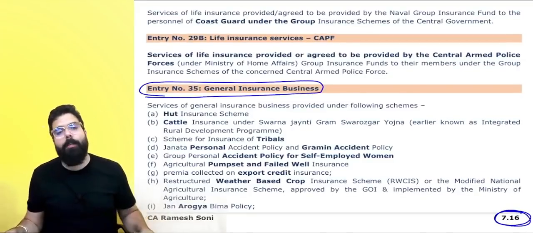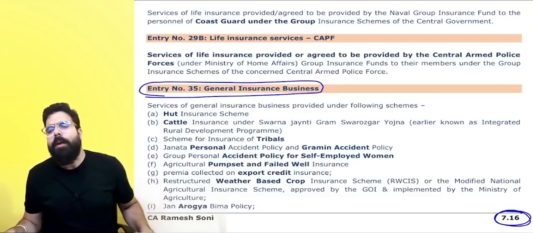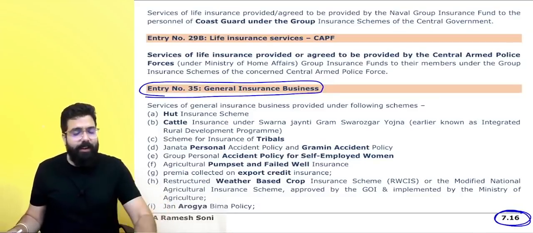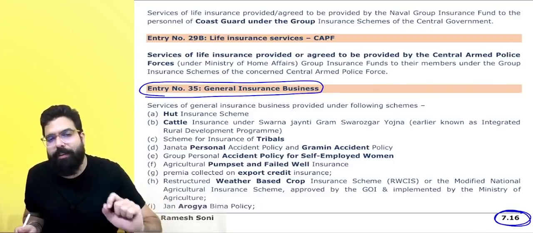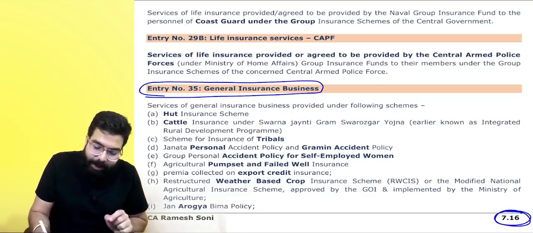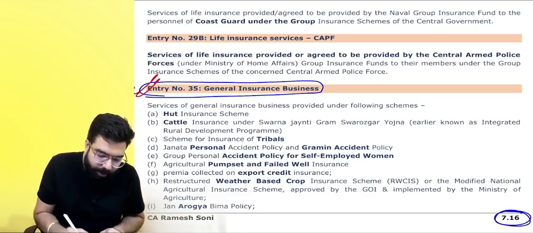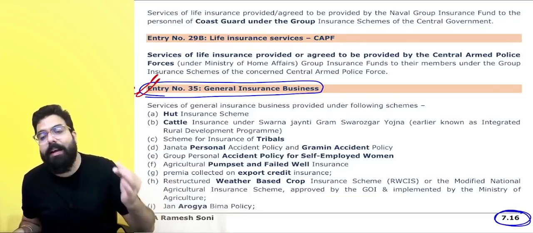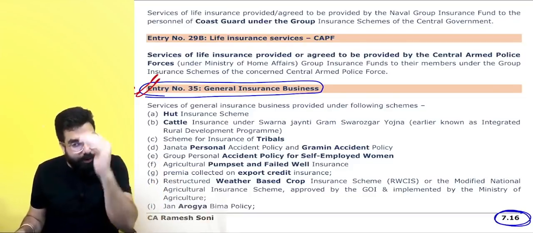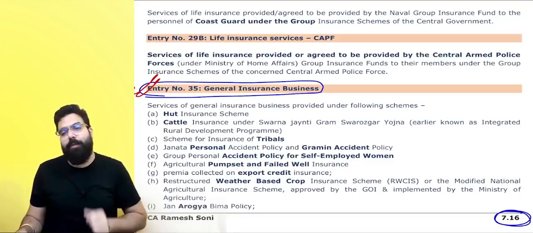Actually, what happened? The government saw there are many insurances which are for very small amounts, which means the premium for those insurances is very less, and hence the government wanted to not charge GST on those insurances. So if any company is into general insurance relating to these things, then there will be no GST charged.